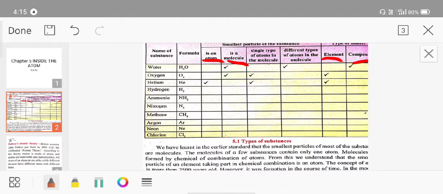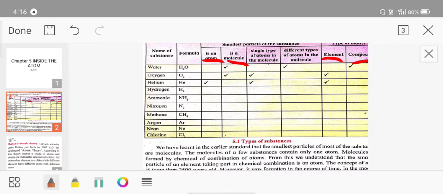Okay, so in this table, in the first column the names of the substances are given, in the second column formulas are given, and you have to just tick mark whether it is an atom or a molecule, whether a single type of atom is present in the molecule or different types of atoms are present, and whether it is an element or a compound.